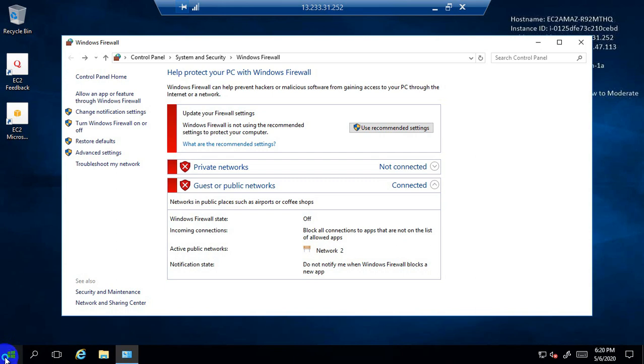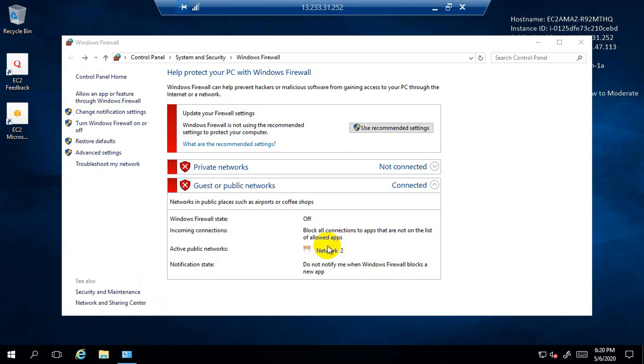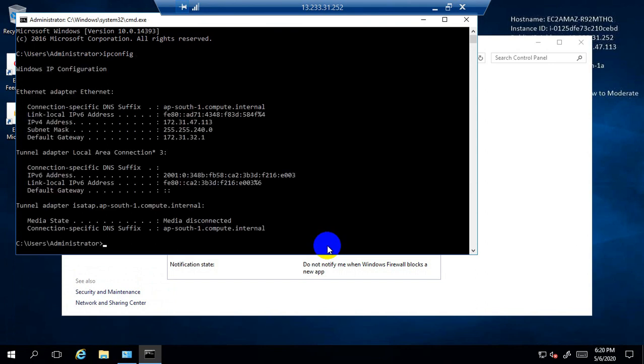Now let's go to the CMD and let's verify what is the IP address of this EC2 instance. For that purpose type ipconfig and press enter. So now you can see here the IPv4 address is 172.31.47.113. Just copy this private IP address.